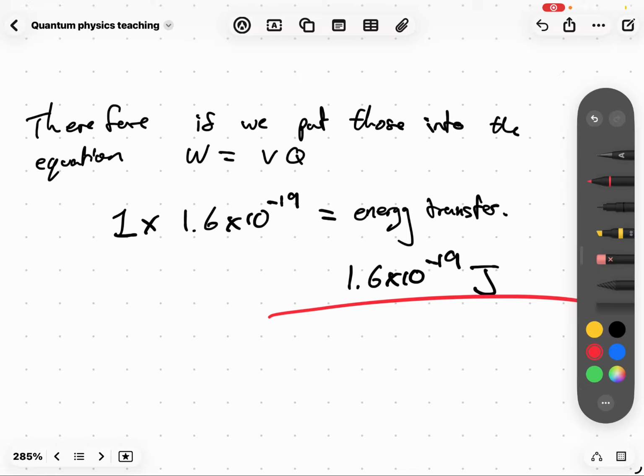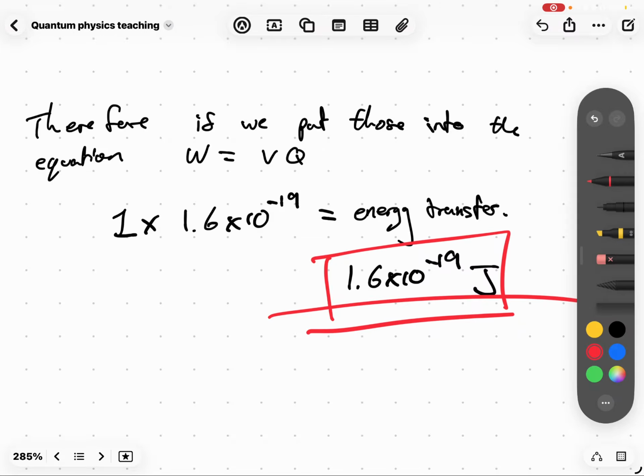What is this? This is the energy transfer. This is W, the work done. This is the energy transferred from the electron. The definition is that the electron volt is the energy transferred from an electron when it goes through 1 volt. So this is the electron volt: 1.6 times 10 to the minus 19 joules is 1 electron volt.